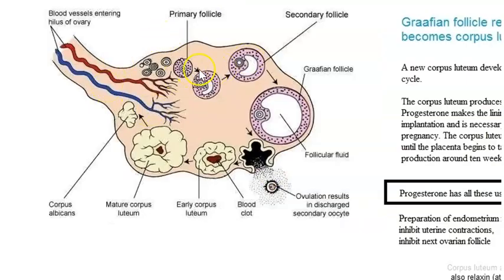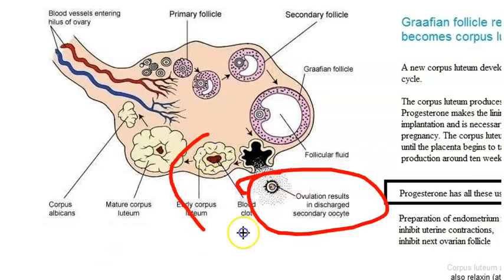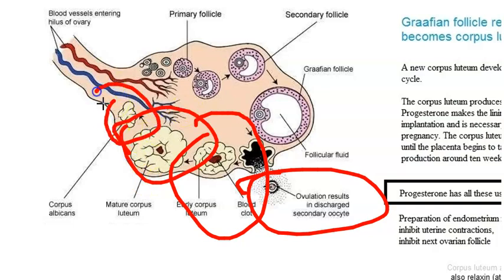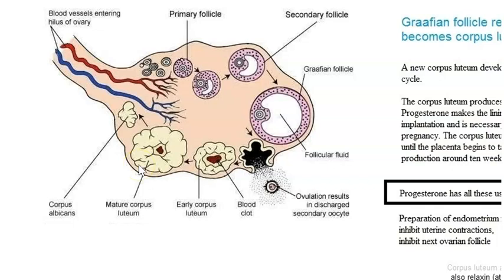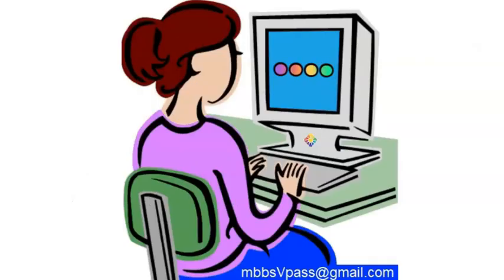So here's the ovary, guys. You can see here the follicle is maturing and the ovulation is happening. The oocyte is released here. See, can you see here? The secondary oocyte is released here. After that, what is formed? That's the corpus luteum. And then you have the early corpus luteum, the mature corpus luteum, and then the corpus albicans, okay? In this time, the corpus luteum is making progesterone, right? So progesterone is the one that is going to make the secretory phase of the endometrium. And then once progesterone withdrawal happens, the uterine lining will shed. Obviously, guys, here we are talking about a situation where there is no fertilization.